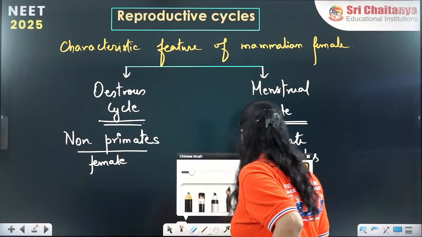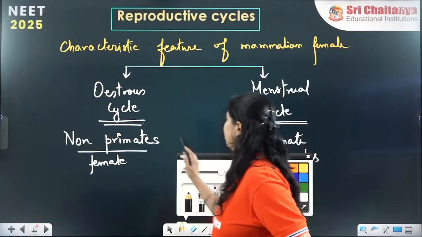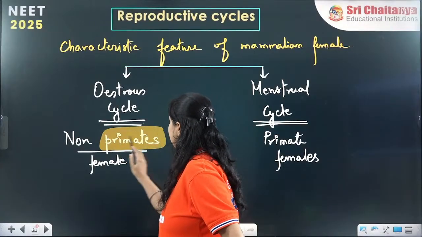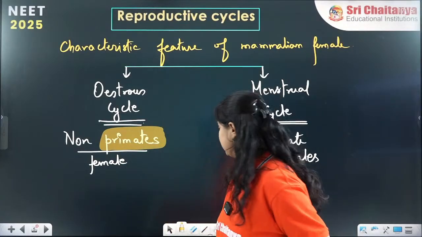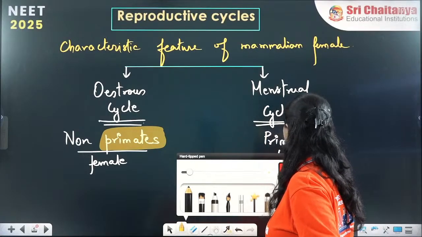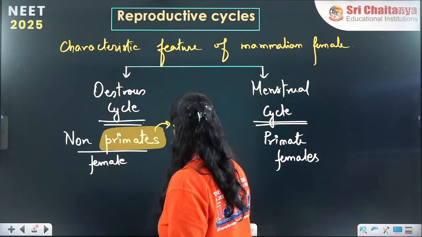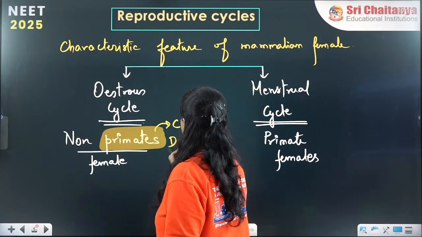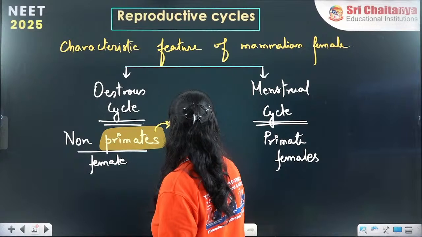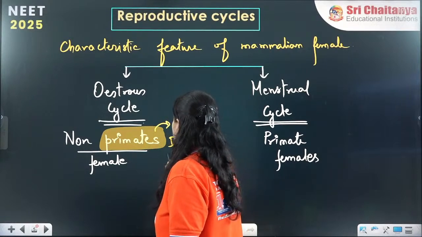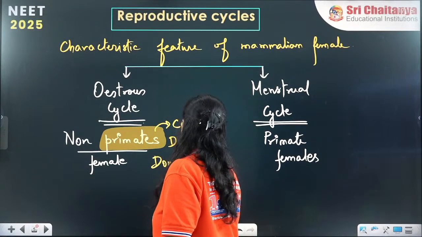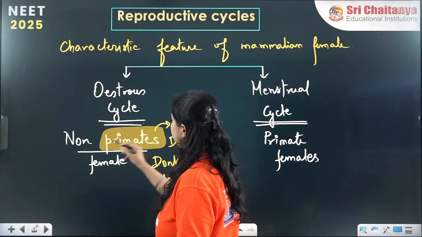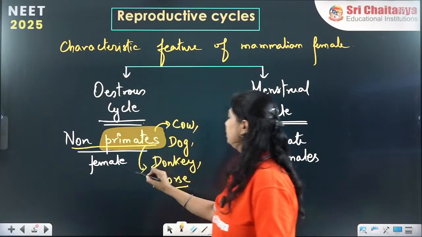First of all, we have to understand the terminology primate. What is a primate? Which organisms are called primates? Non-primates are the organisms, for example, cow, dog, donkey, horse, you can name any organism, all of these are considered to be non-primate organisms.